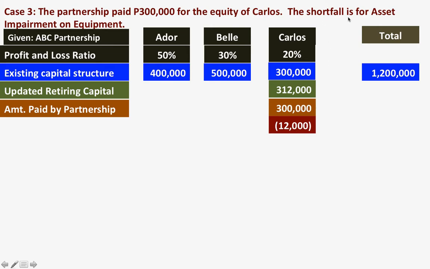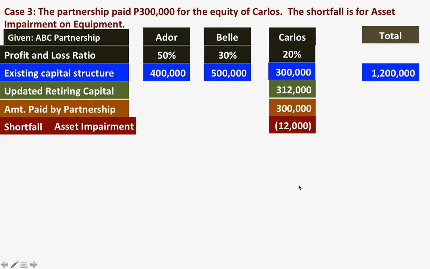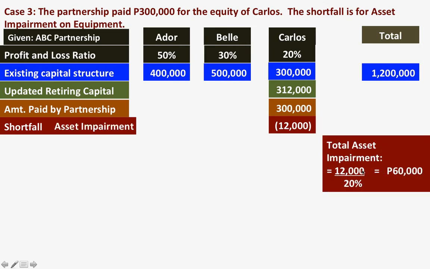And this shortfall, we will attribute to asset impairment. So meaning that there was a reduction in assets. So the asset impairment, all the partners will share in the asset impairment. So 12,000 is the share of Carlos.